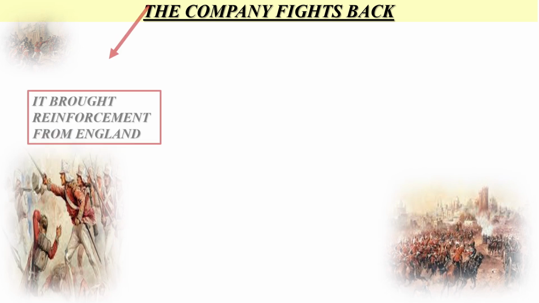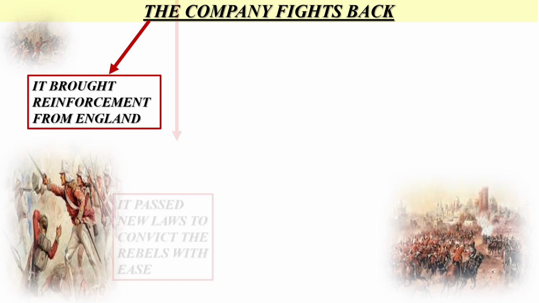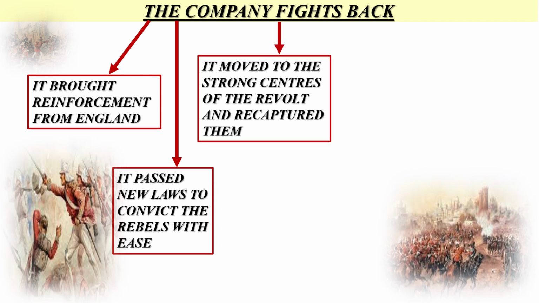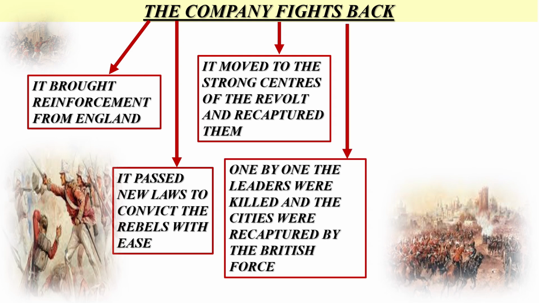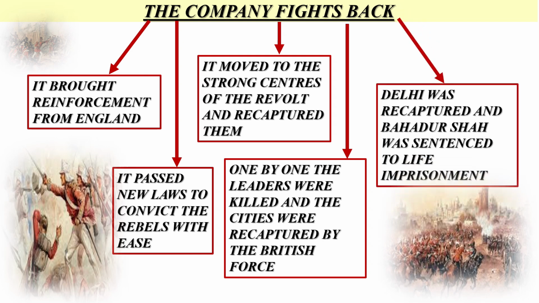The company fights back. Alarmed by the unprecedented scale of the revolt, the East India Company decided to suppress it with all its might. So what steps did the company take? Number 1, it brought reinforcement from England. Number 2, it passed new laws to convict the rebels with ease. Number 3, it moved to the strong centers of the revolt and recaptured them. Number 4, one by one leaders were killed and the cities were recaptured by the British force. And number 5, Delhi was recaptured and Bahadur Shah was sentenced to life imprisonment.